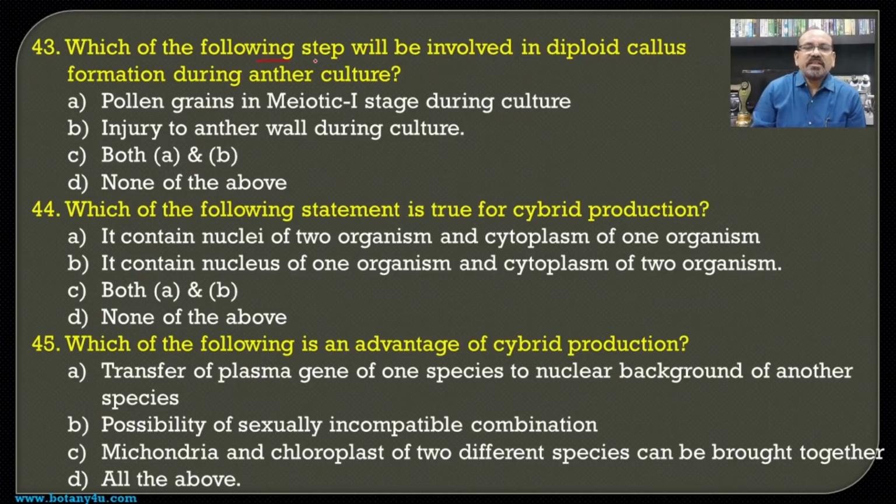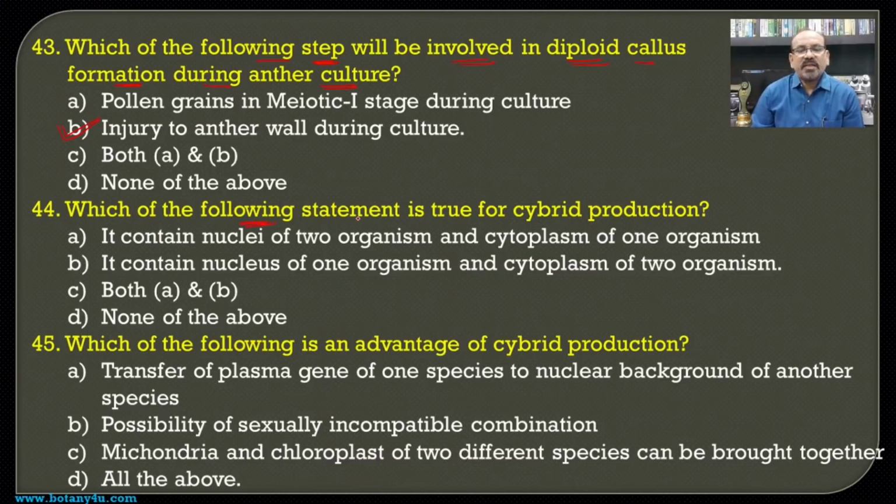Then which of the following steps will be involved in a diploid callus formation during anther culture? As earlier we have seen, there is a possibility of the formation of the diploid callus, and from that callus a diploid plant also, when the anther wall is injured, and hence the injury to the anther wall during the culture is a possibility of the development of the diploid callus during anther culture.